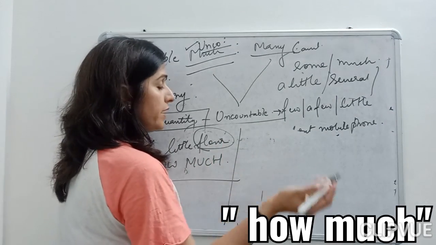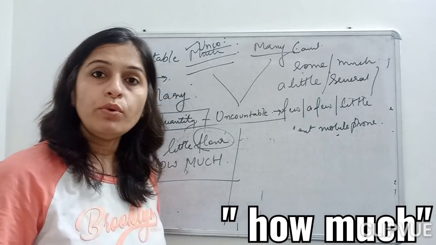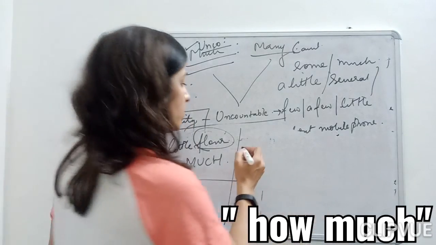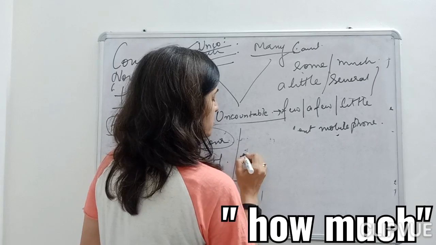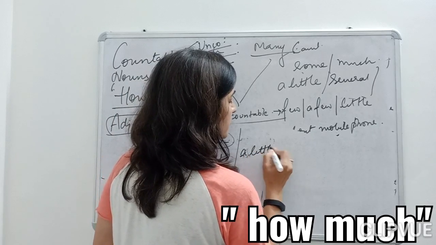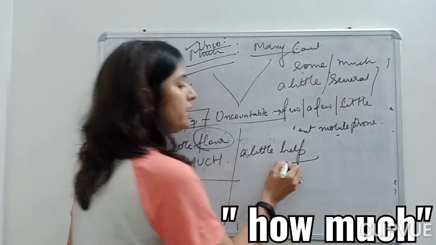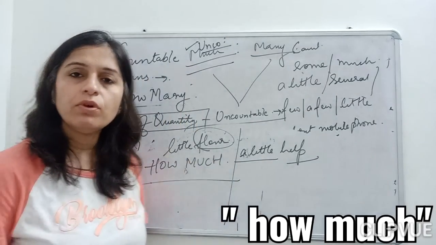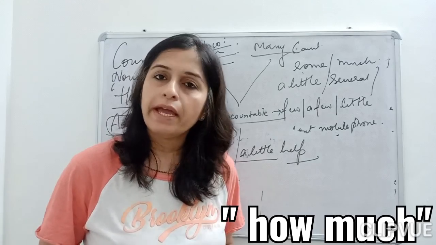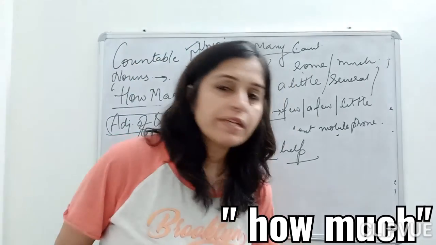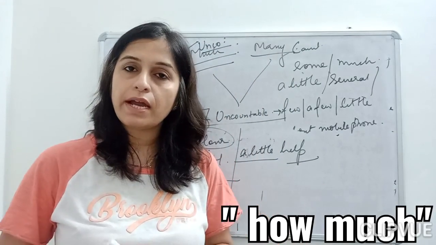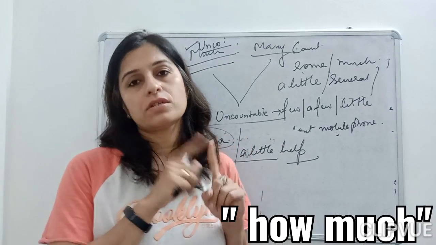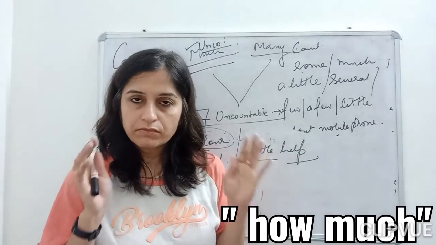Fine. Then you can say, can you give me little help? Okay. She gave me a little help. Now, help again is your uncountable noun, children. Fine. How much help did she give you? She gave you little help. So now here I have explained to you, children, what the adjective of number and adjective of quantity are.